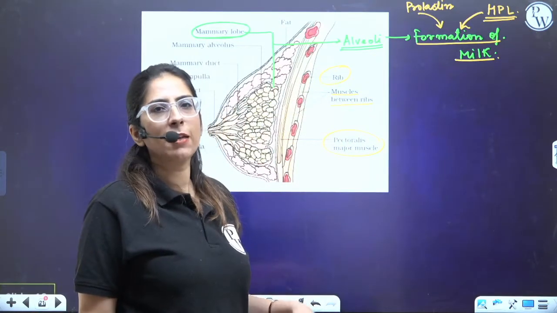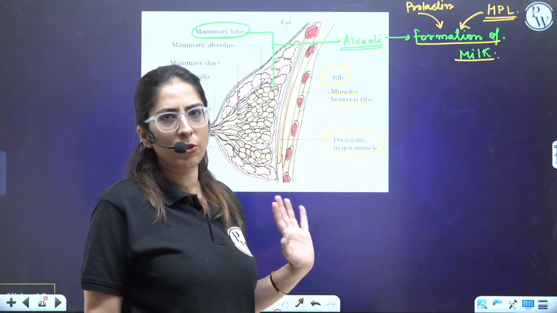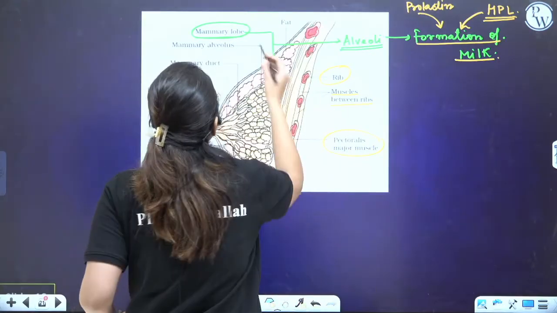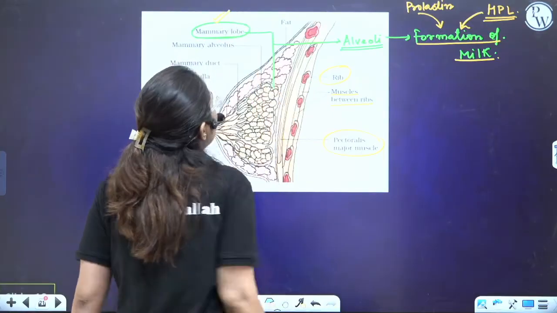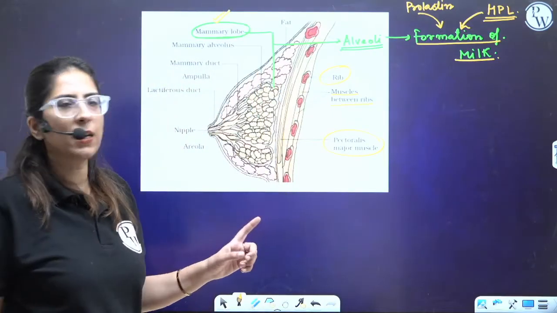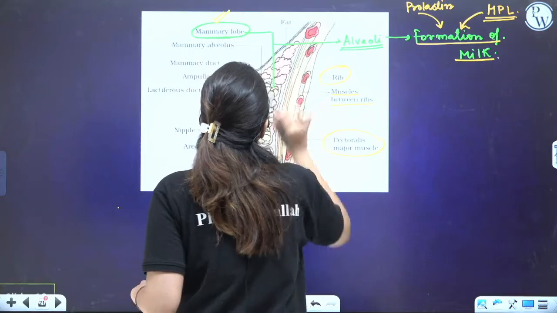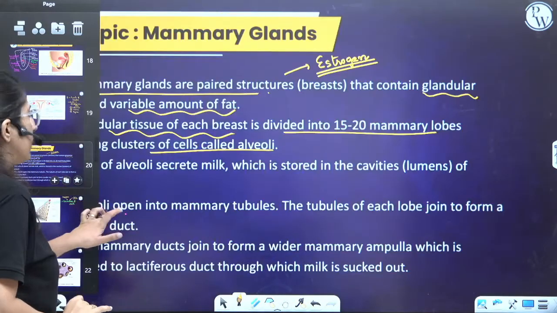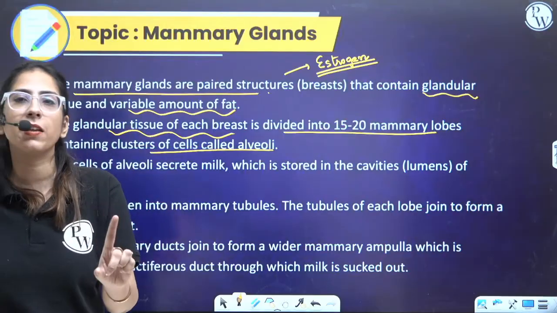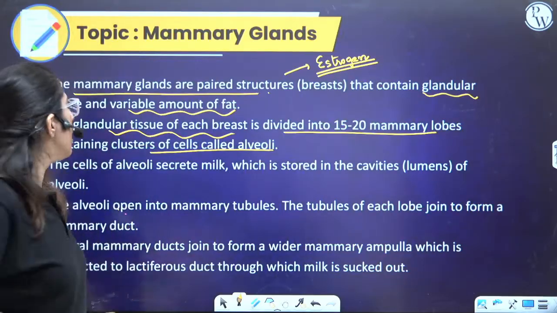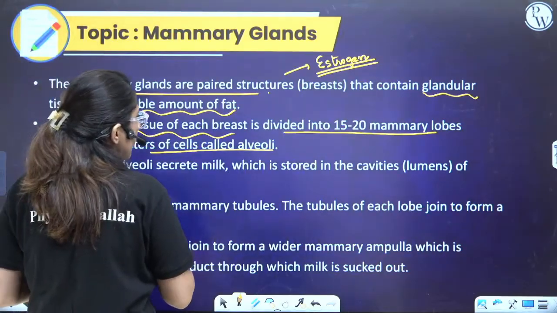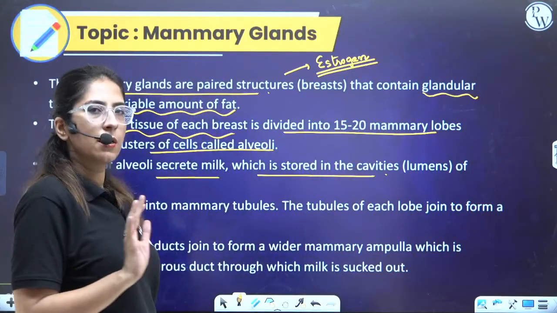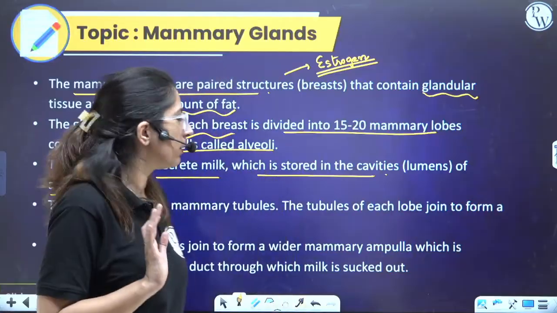That means at the time of pregnancy, at the time of delivery, the formation of milk occurs in the alveoli. Ultimately, alveoli are present in the mammary lobes. Some lobes are there, and in these lobes the alveoli are present where the synthesis of milk occurs. This is what your first line explains. See, I am explaining you each and every line in NCERT with the help of the diagram. Now, the cells of alveoli secrete milk, which is stored in the cavities of the alveoli. Clear? So once it is synthesized, it will be stored.